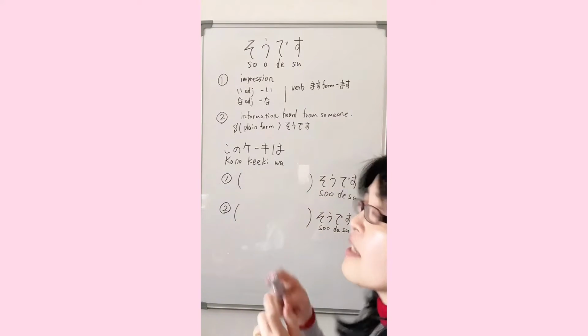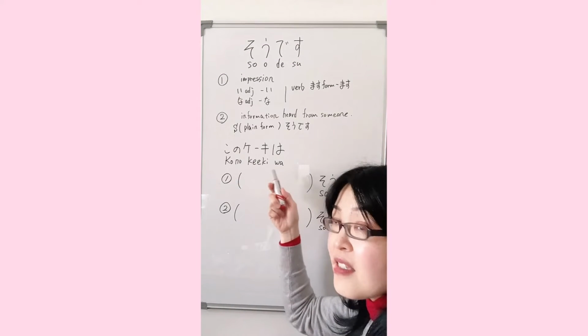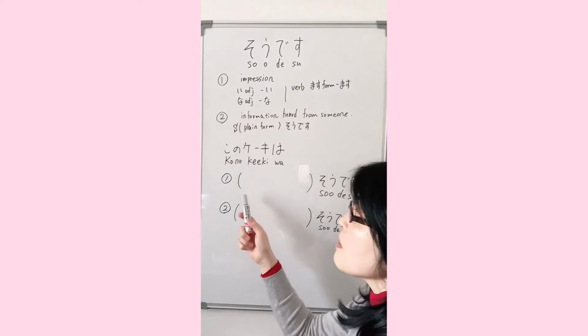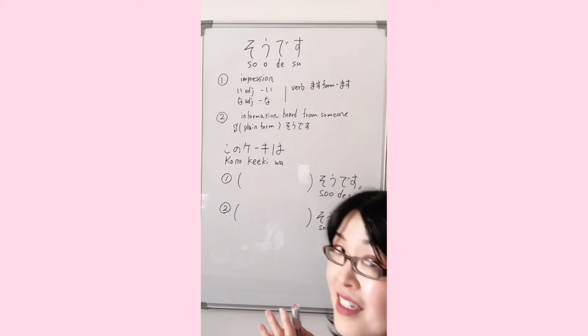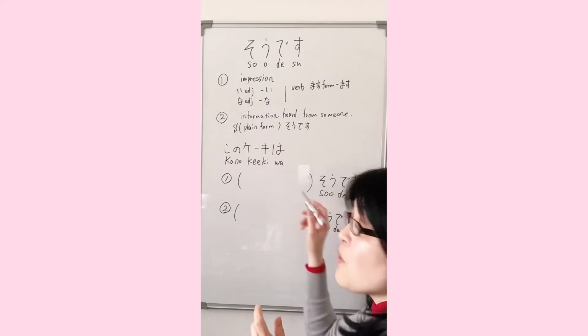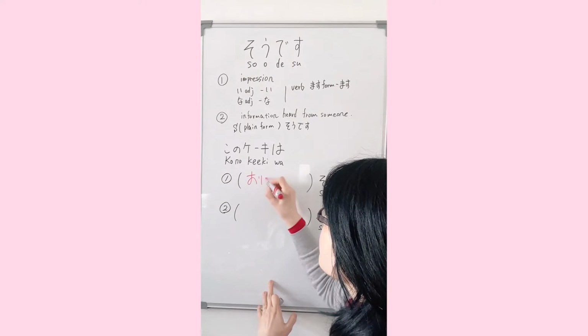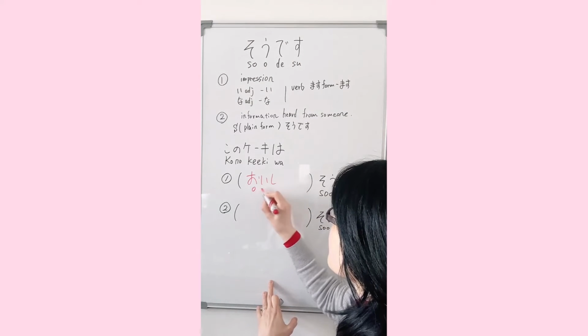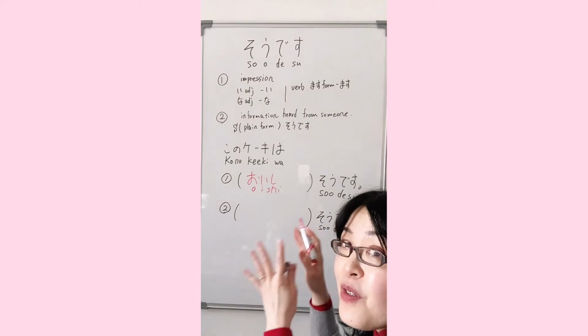Okay. So let's practice. このケーキは, this cake. If you want to mention impression and say it looks delicious, how to say? Delicious is おいしい. So you delete い. おいしそうです. おいしそうです means this cake looks delicious.